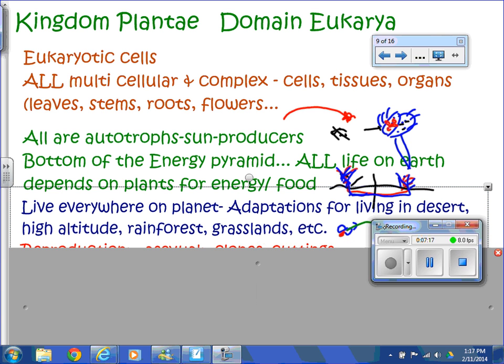So, moving on, the plants do live everywhere on our planet, except for Antarctica, but they have many different adaptations, living in the desert, living at high altitudes, rainforest, grasslands, different types of flowers, different types of leaves. We will look at some of those this week in this lab and in our rotating lab station, and we'll also look at it, of course, next week as we look at flowering plants and some different adaptations of flowers and pollination. Yes?